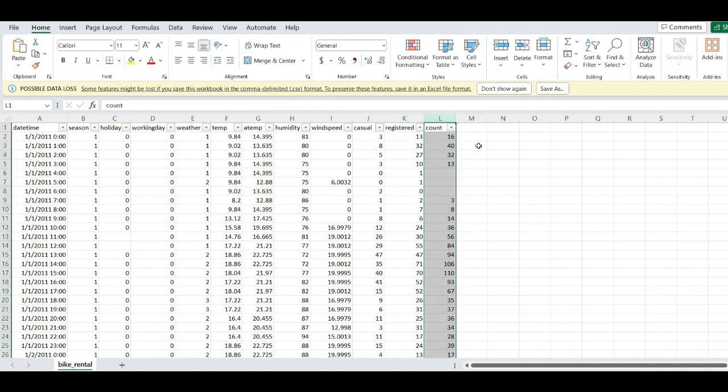Now it's very important to understand that for this particular course, we are not using these two columns, column J and column K, casual or registered. So I'm dropping these two columns during our modeling in our Python notebook, and we will use this column, count, as a target variable. When we predict the final outcome, we will be predicting this column L. So for this course, column L, called count, will be treated as our target variable, because this will tell me for a given hour, how many total sales we have generated.